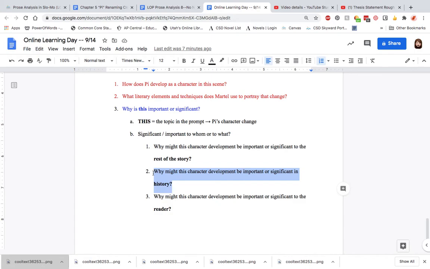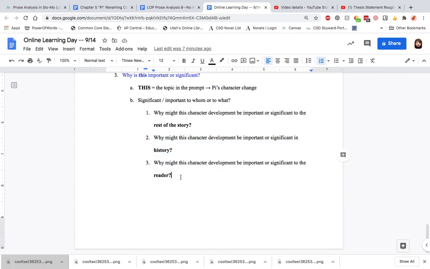But in this case, there's nothing really important about Pi's development to history, so I'm not really going to try and answer that question with our prompt here. We might also consider why this topic is important or significant to the reader, who happens to be another human being.